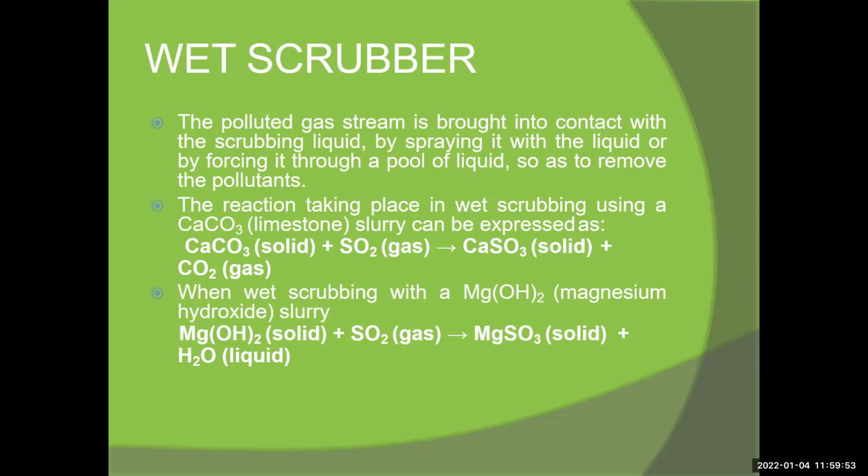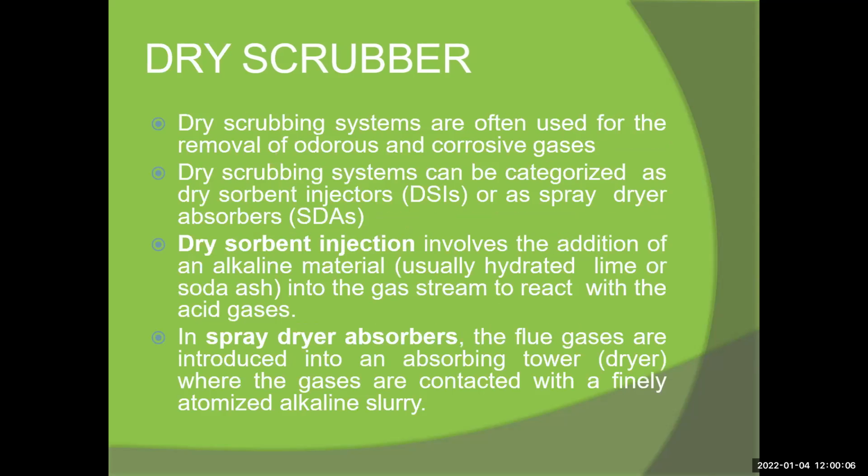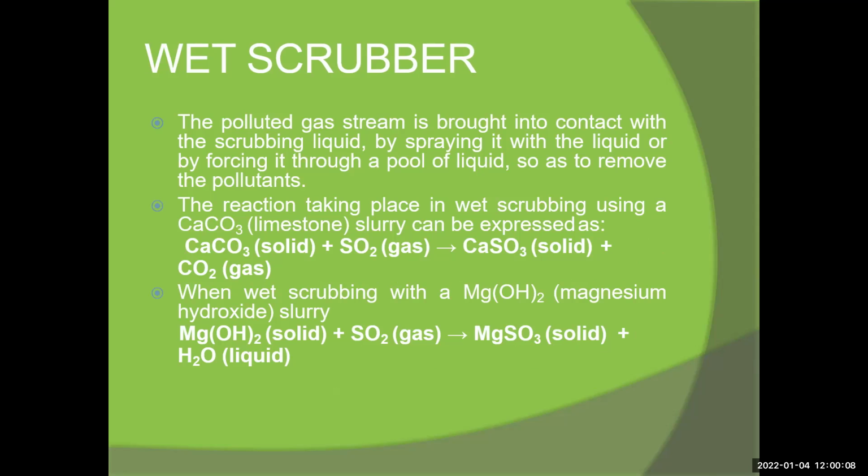For dry conditions we use the dry scrubber, and for wet conditions, the liquid form. This is the wet scrubber.